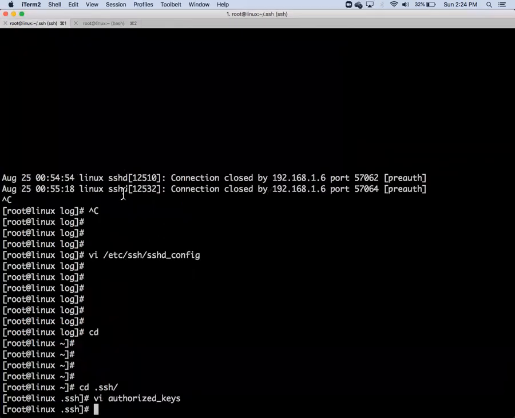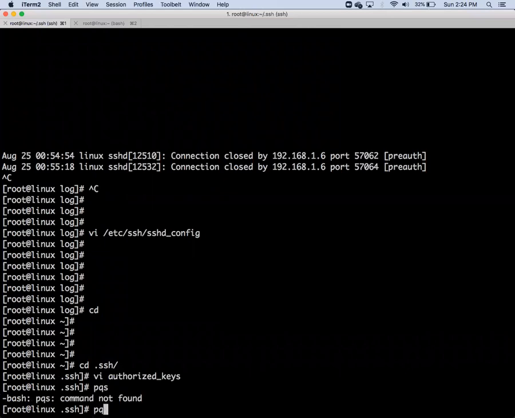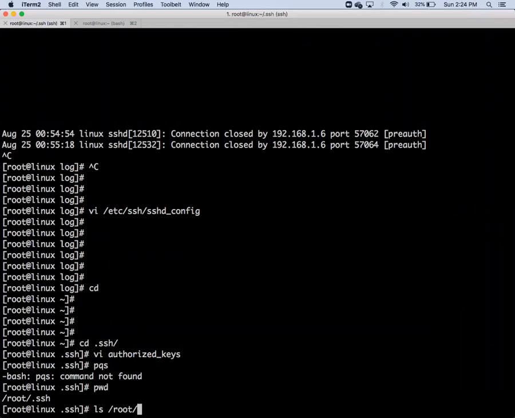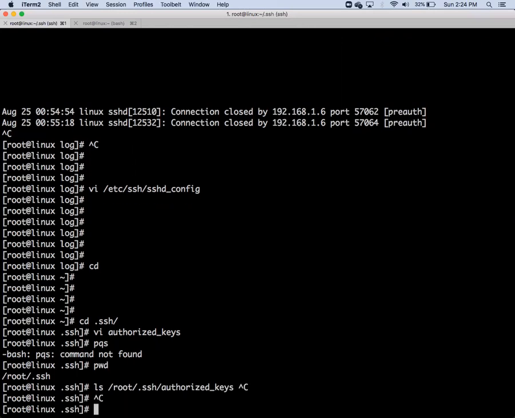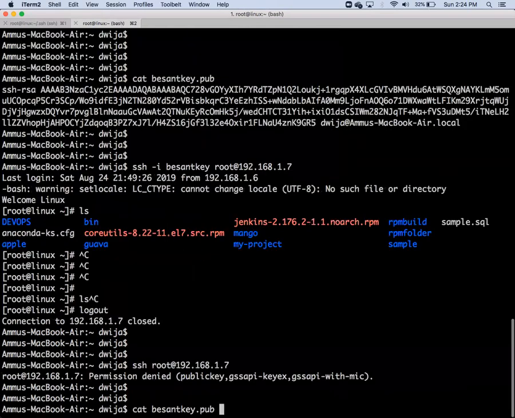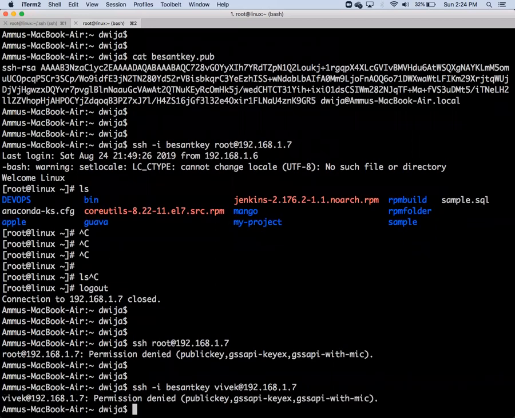And it will be in the root folder. Type pwd. Which is the file? /root/.ssh/authorized_keys. This is the file, and it is for user root only. Suppose I want to log in as Vivek instead of root. Shall I try this? You will get the same error.